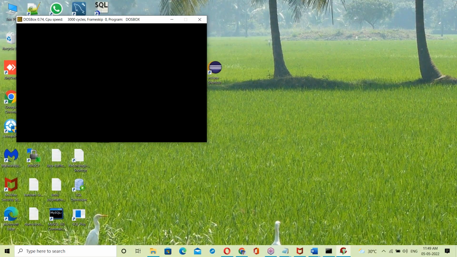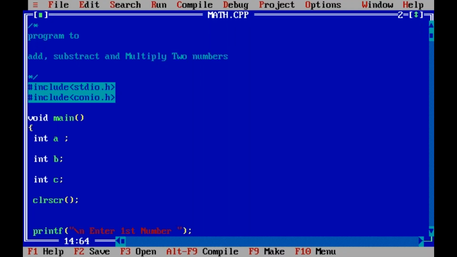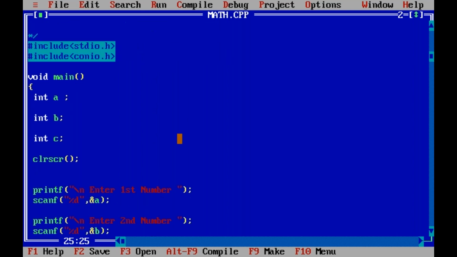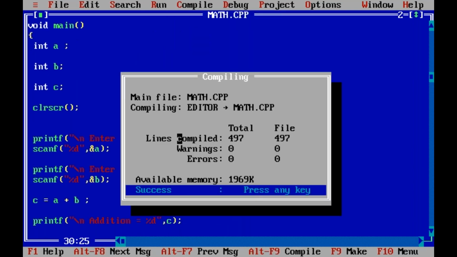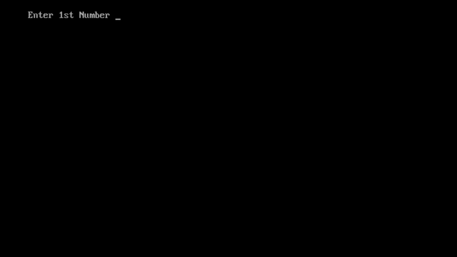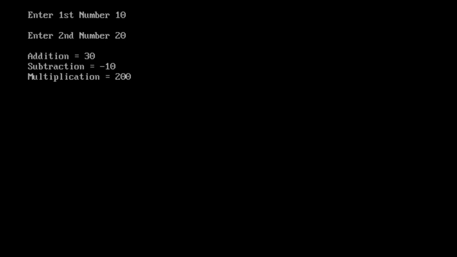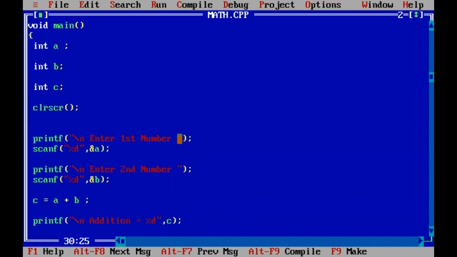Let me show some C program. Let us see practically here. Suppose this is some C program. This is a program to add, subtract, and multiply two numbers. See, compile, success, run it. First number 10, second number 20. See, addition, subtraction, and multiplication. Yes, this is how it works.